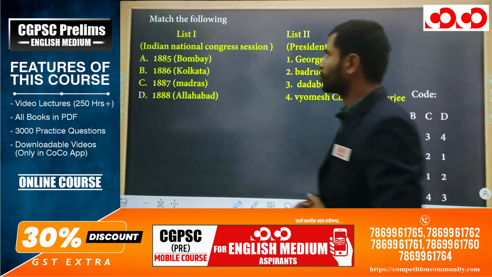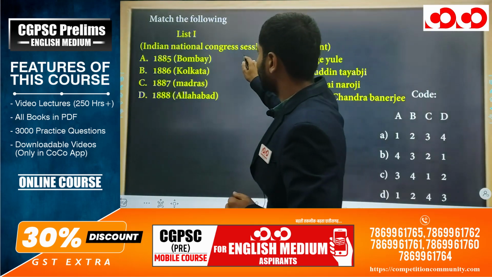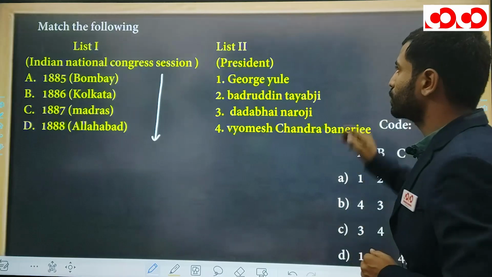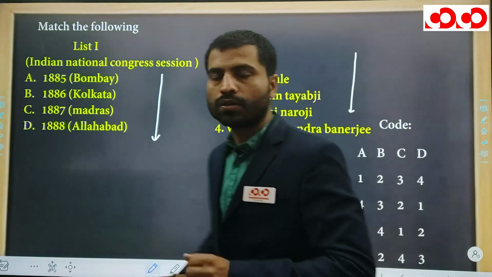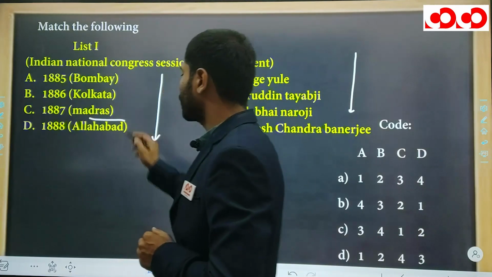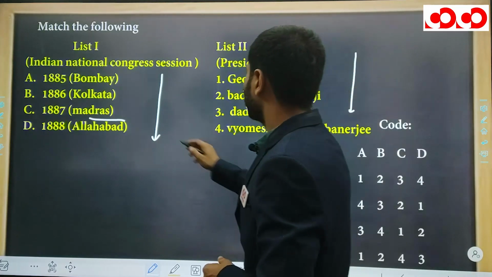So this is the next question. In this question, it is match the following. In the first list, they have given you the Indian National Congress sessions, and in the second list, they have given you the President of the Indian National Congress. Okay. Now you have to match. So first, we have already discussed that in Madras in 1887, the first Muslim president of Congress was Badruddin Tyabji.